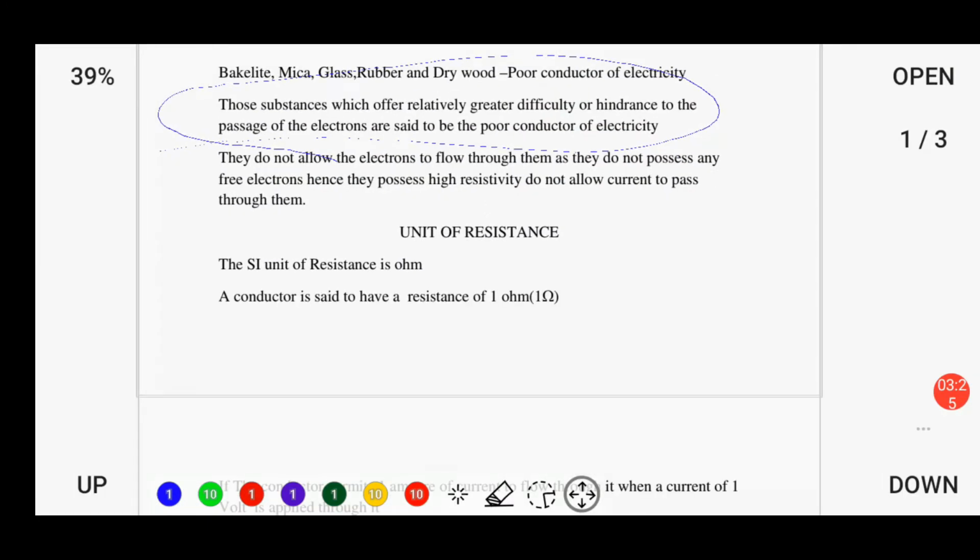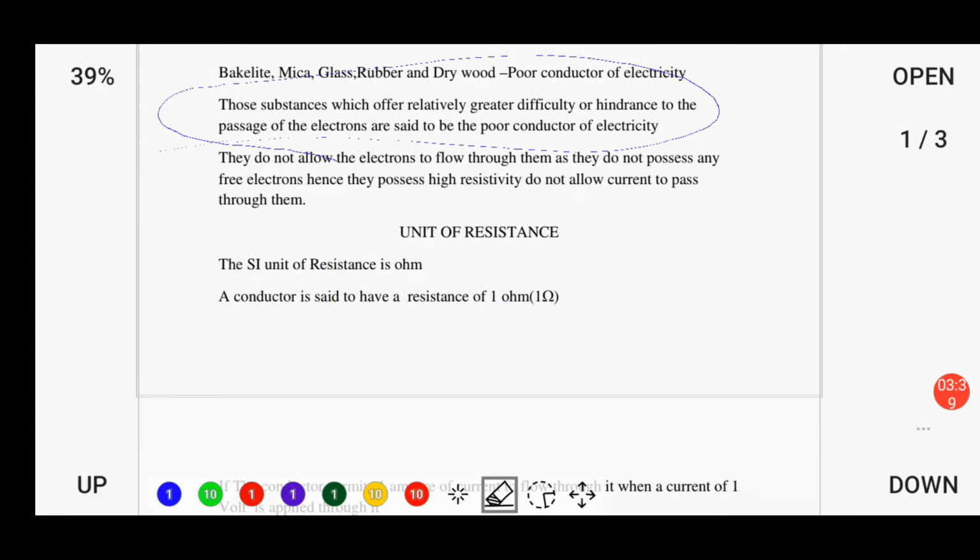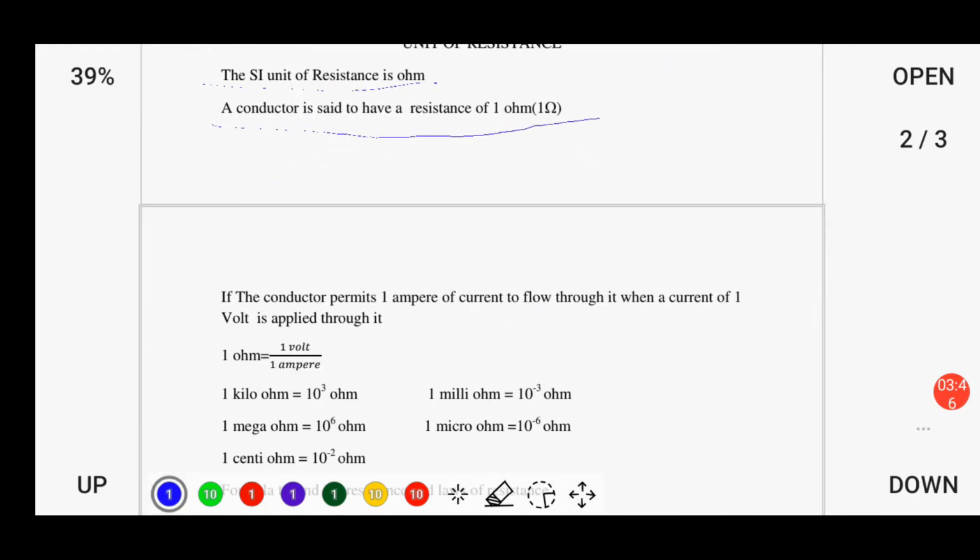Our next topic in today's session is the unit of resistance, meaning the SI unit. The SI unit, the standard international unit of resistance, is the ohm. A conductor is said to have a resistance of 1 ohm when it permits 1 ampere of current to flow through it when a potential difference of 1 volt is applied across it.